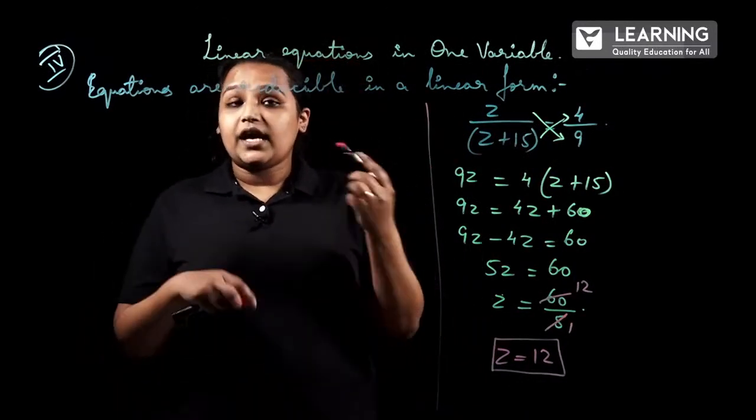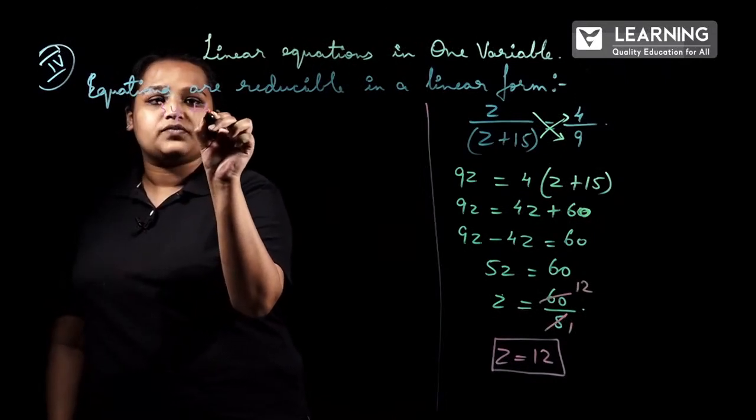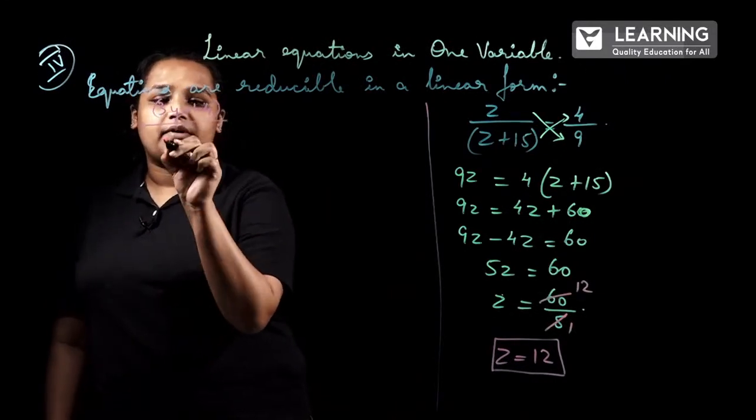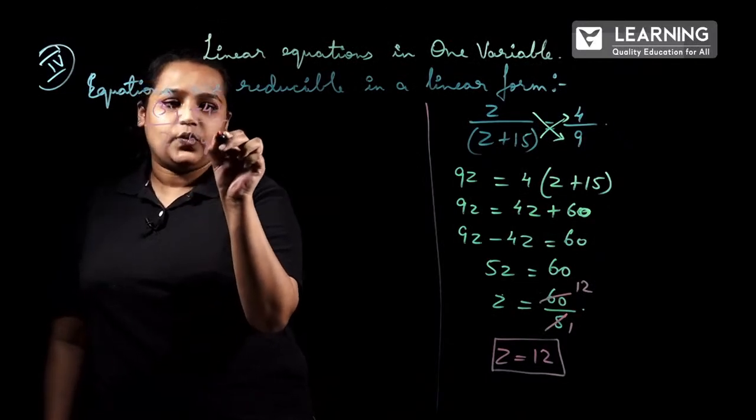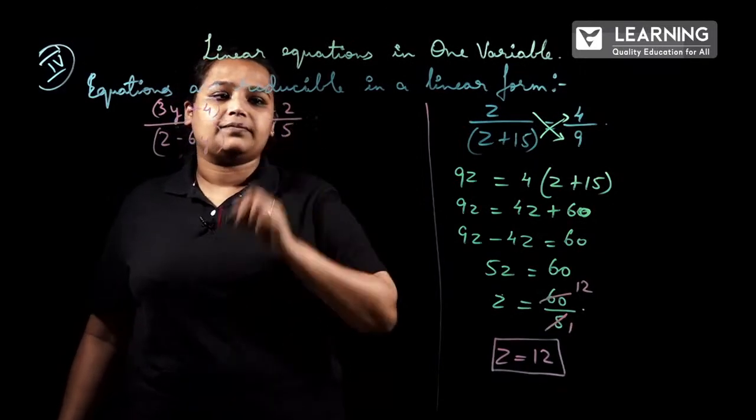Let me take another example, and the example here is 3y plus 4 divided by 2 minus 6y is equal to minus 2 by 5.